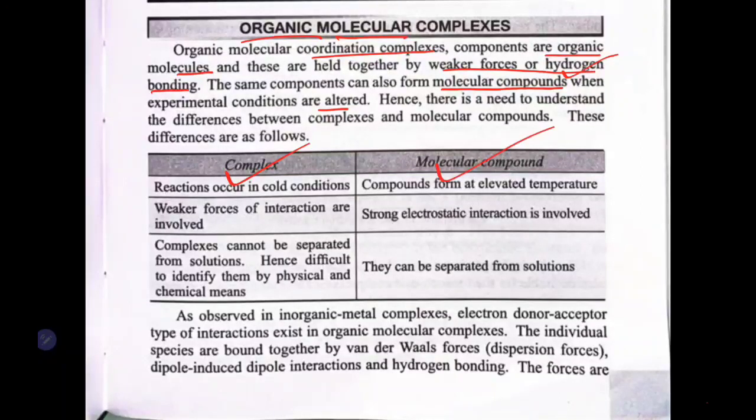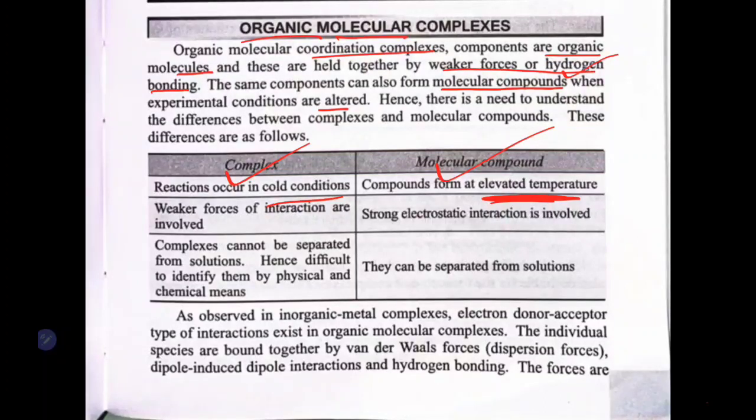Hence, there is a difference between the complex and the molecular compound. The reaction occurs in cold condition, that is what I said. For the organic molecular complex to form, we do not need higher temperature, but to form an altogether new molecule, because new bonds are formed, you need higher temperature.